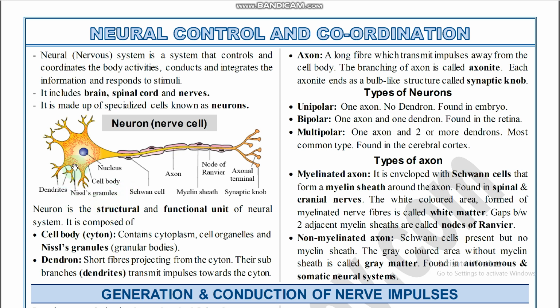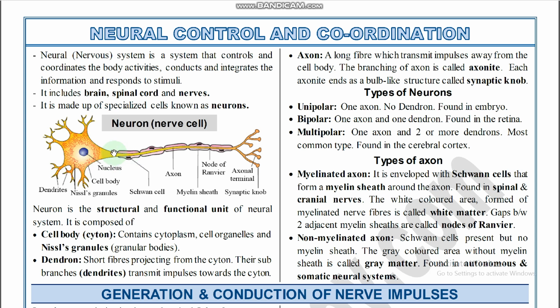So the neuron or nerve cell consists of different types of parts. The tree-like branched structures are called dendrites, and then the cell body and axon terminal. The cell body contains the Nissl granules and the nucleus, and the axon is a rod-like structure. The whole length of the neuron is called the axon.